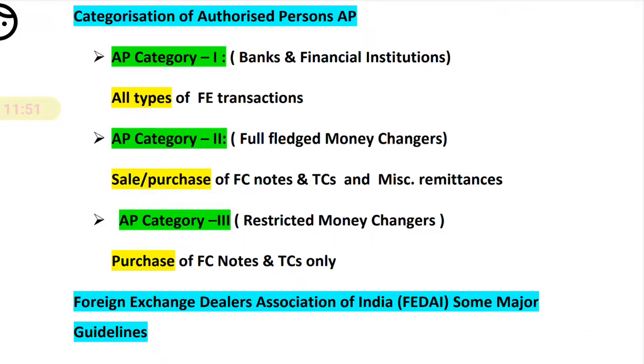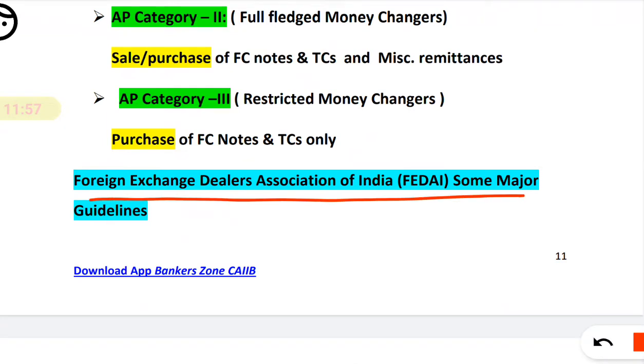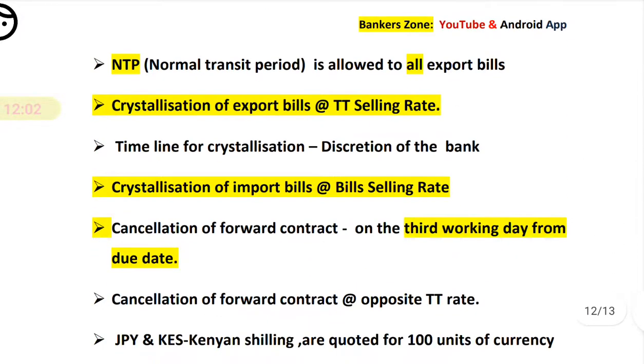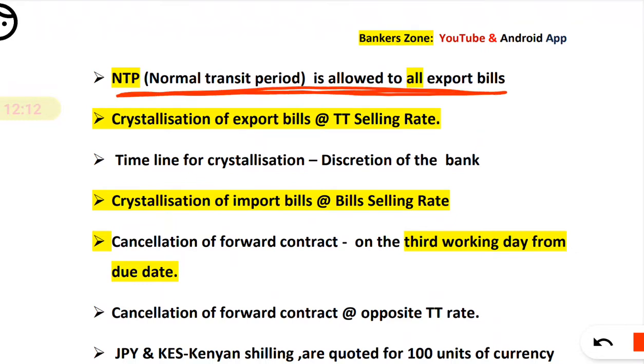Now we have to discuss the FEDAI. FEDAI means Foreign Exchange Dealers Association of India. FEDAI, some major guidelines we will discuss. We have already discussed that in other videos, so here I will give again a brief idea about the FEDAI guidelines. First is the NTP is allowed to all export bills. What is NTP? NTP is normal transit period. Okay, it is allowed to all export bills.